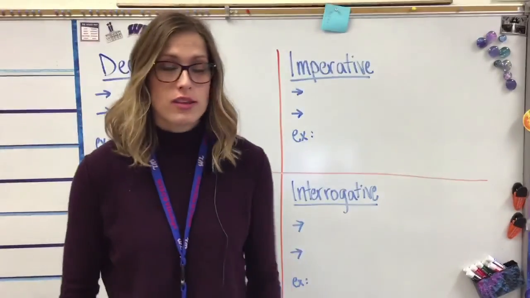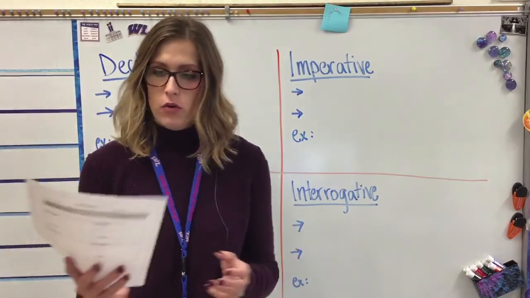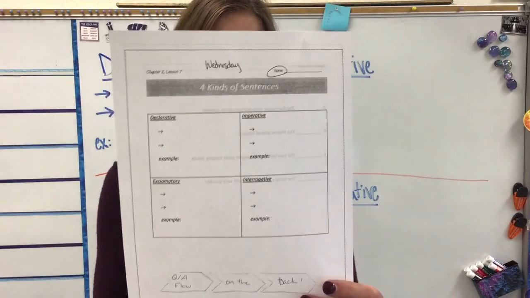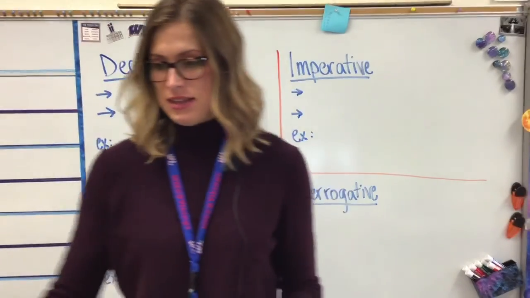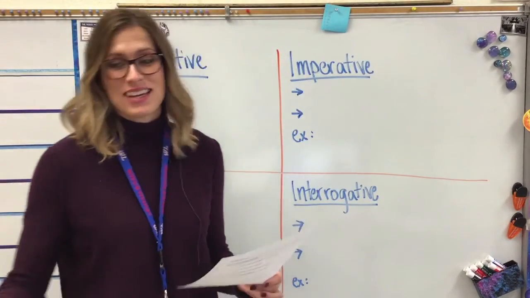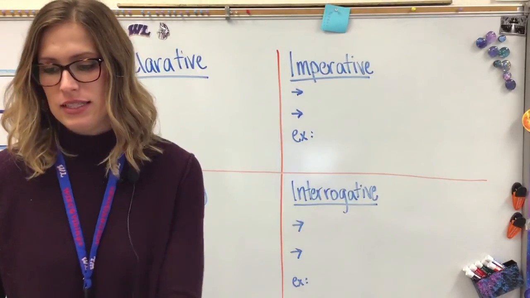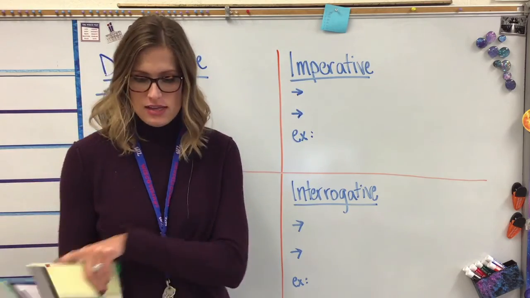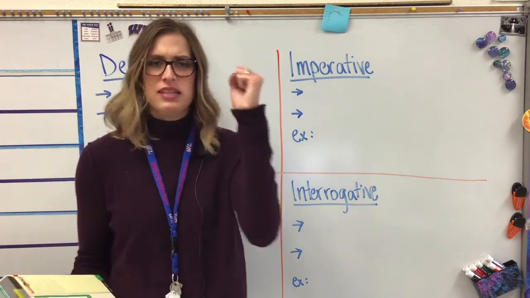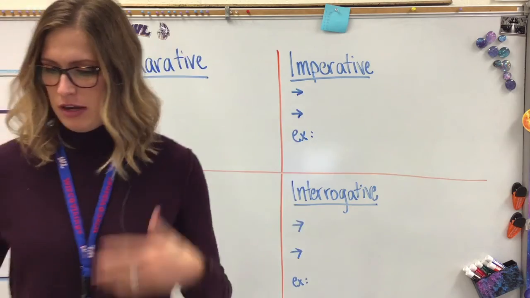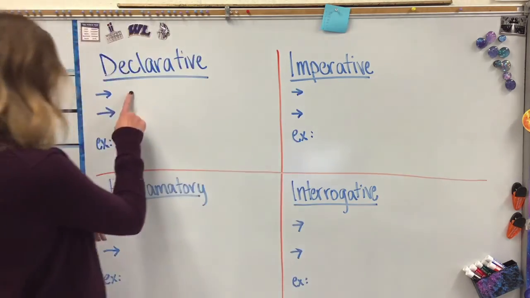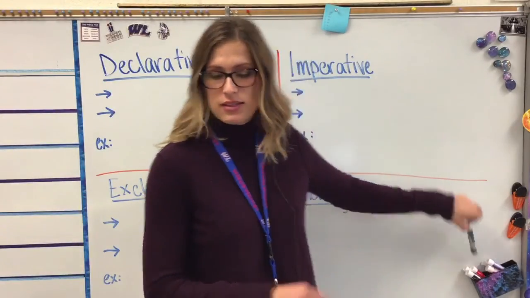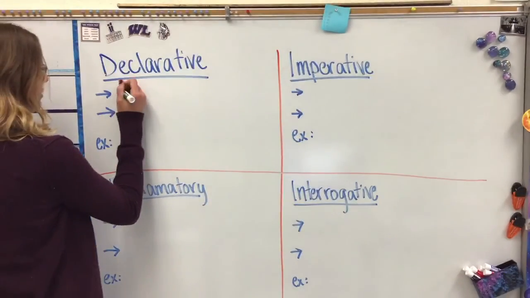Now that we've reviewed all the different types of parts of speech that we know, let's go and learn about some new sentences today. In your Wednesday folder, you'll have this sheet that says the 4 kinds of sentences at the top. The first type of sentence is a declarative sentence. Declarative. Say declarative. Now, if you declare something, it means you say something. Like, I declare that I will have pizza for dinner. Right? That's a statement. You're declaring something. So in a declarative sentence, what I want you to write in your notes is it makes a statement. So you can just write statement.